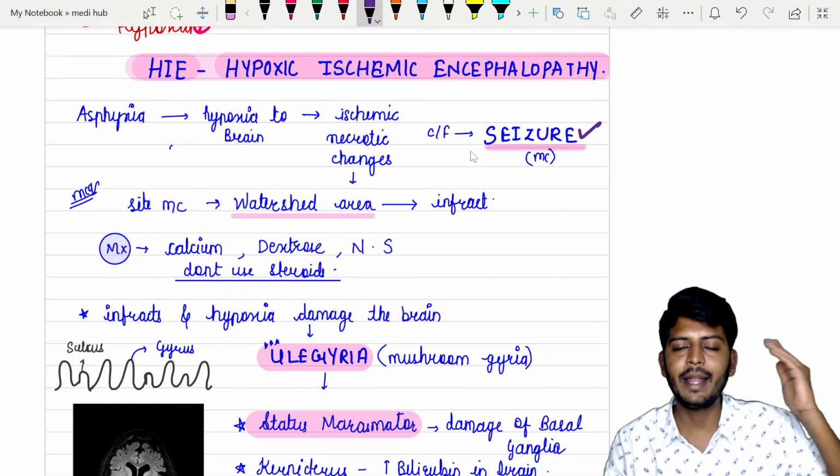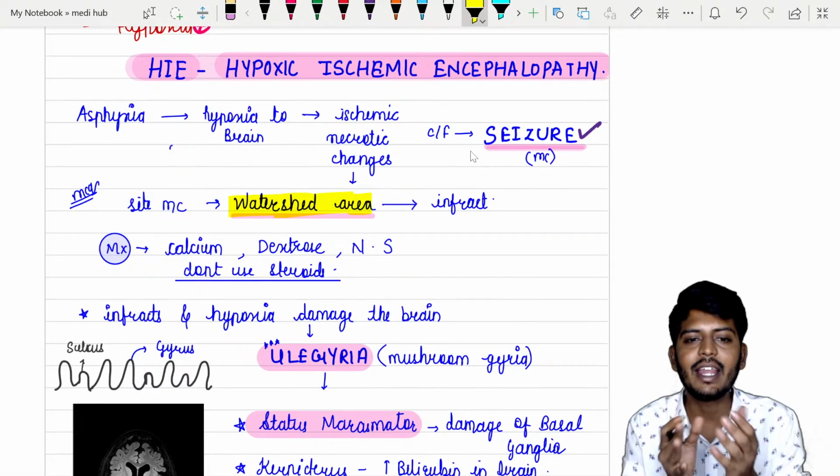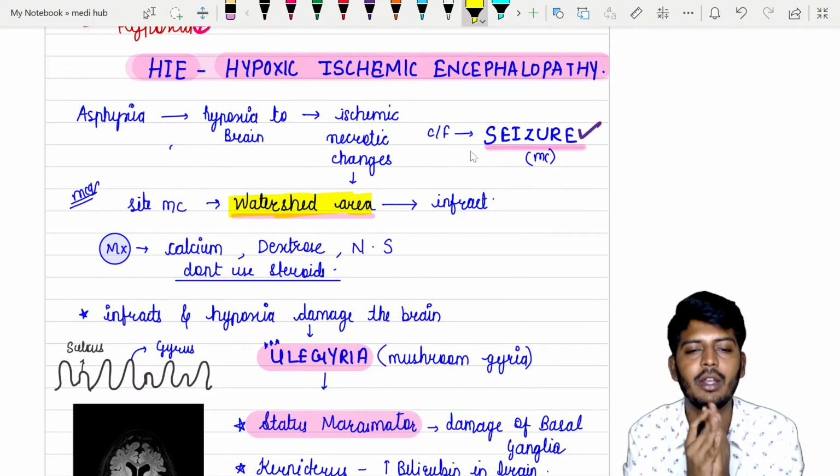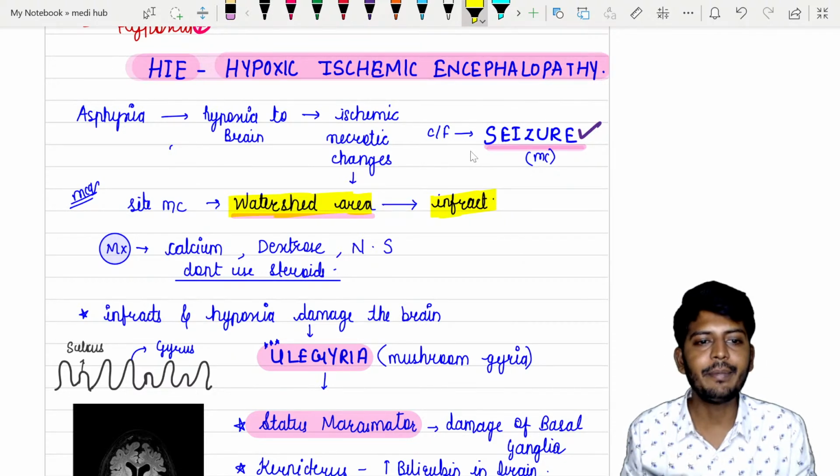Yaar, blood supply अगर cut करोगे, there in every organ we have watershed areas. So the areas which will have minimal blood supply in one particular organ, in that area there will be infarcts. Okay, तो मैनेजमेंट क्या करनी चाहिए?